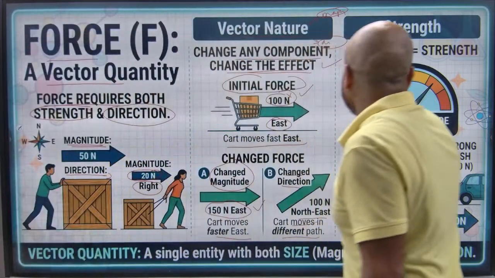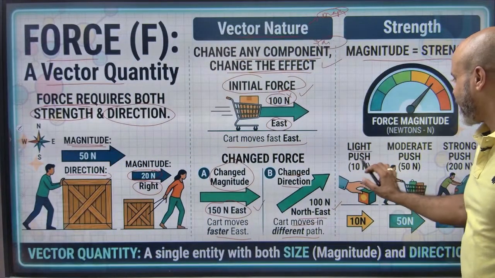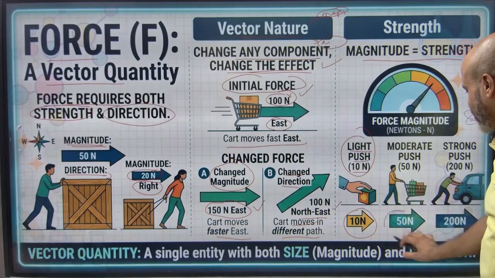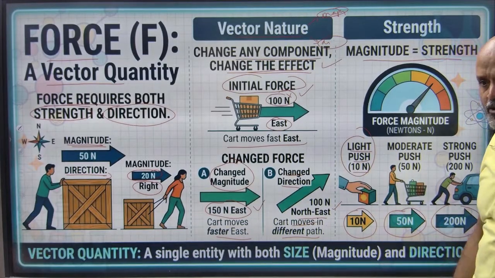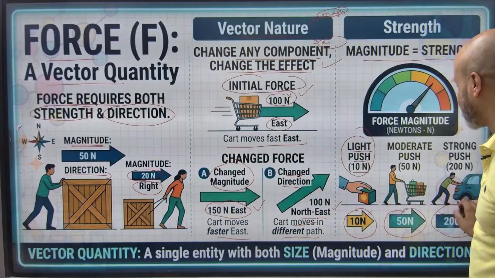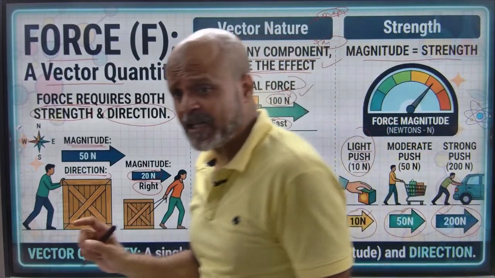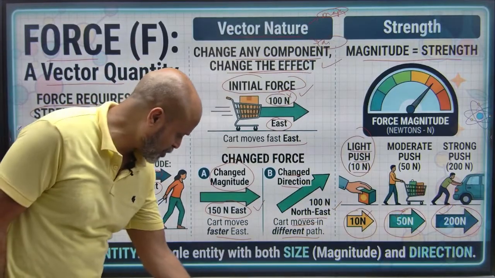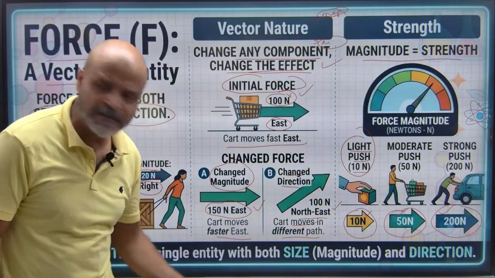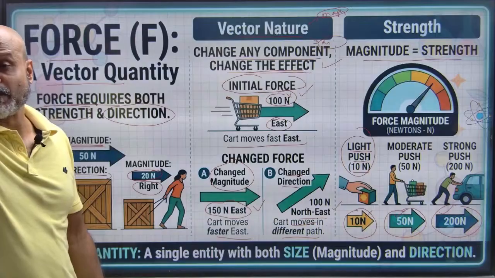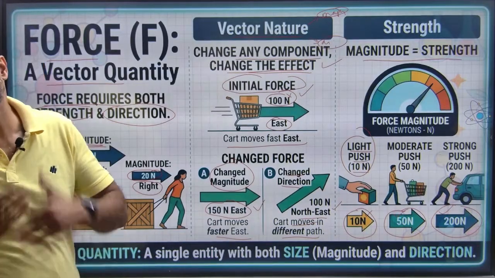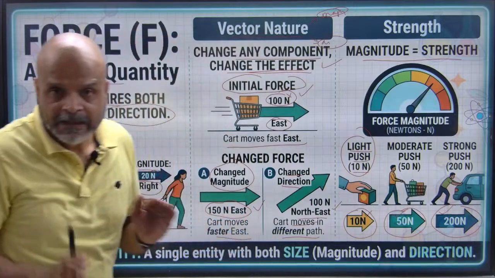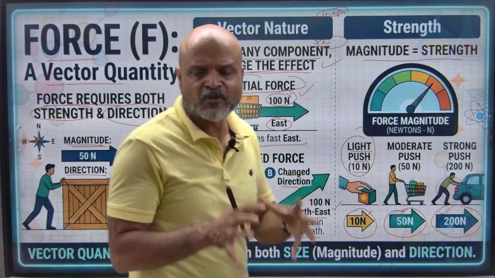Okay. Magnitude is strength. So let's say this is basically 10 Newton ka force, this is 50 Newton ka force, this is 200 Newton ka force. All these are different in magnitude. They might have the same direction, but they have different magnitudes. Okay, if I happen to push this, I need a force, but this will be hardly any force. But if I need to push a vehicle which is outside, I would need a very greater amount of force. So all these are different magnitudes. Okay, are we understanding the difference between magnitude and direction?